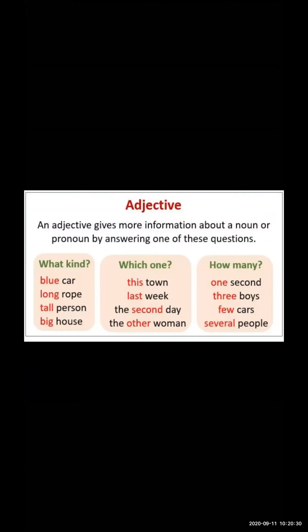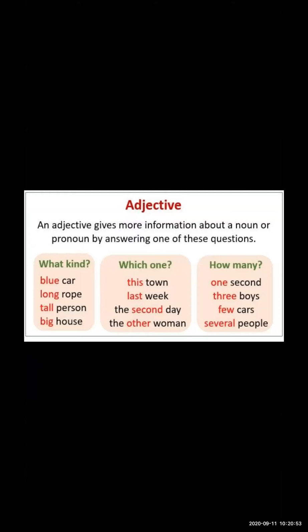Now, once again, I'll tell you, an adjective gives more information. It's a very simple definition. An adjective gives more information about a noun or a pronoun by answering a question. When I talked about the adjective of quality, what question are we going to ask that sentence? What kind?